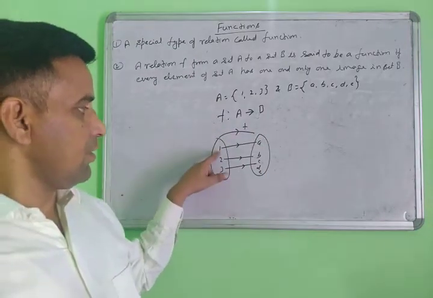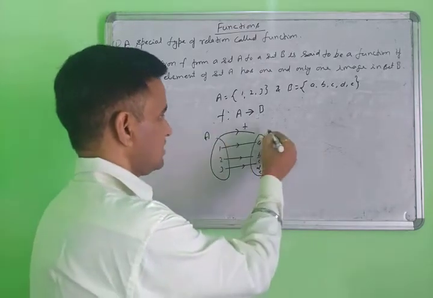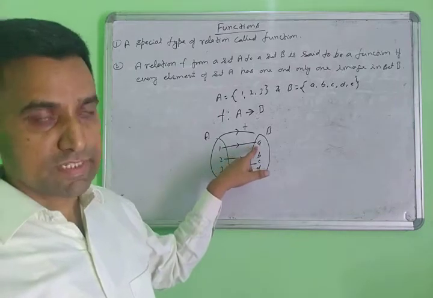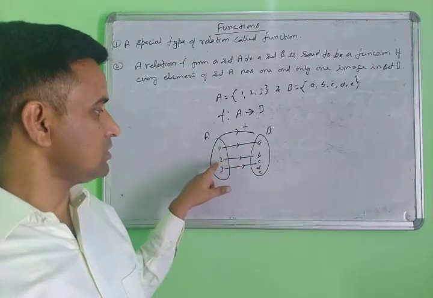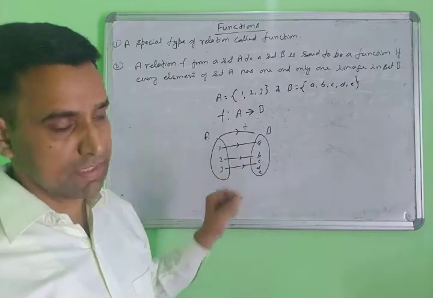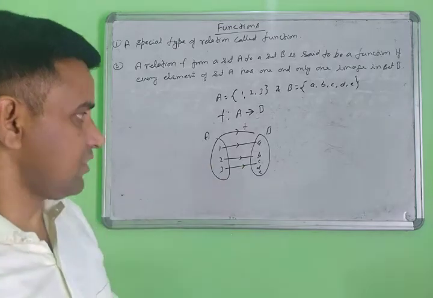Here each element has a unique image in set B. This is set A and this is set B. 1 has a unique image in set B, 2 has a unique image in set B, and 3 has a unique image in set B. This type of relation is called a function.